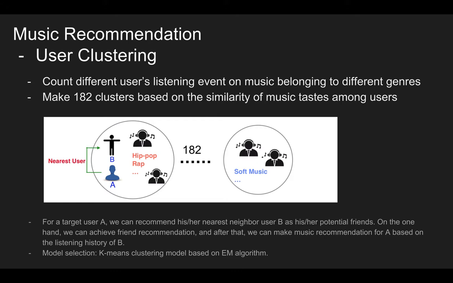After that, we just select his nearest neighbor in the cluster. This will be more efficient than parsing the whole dataset. In our system, we divide users into 182 clusters based on the similarity of users' music taste, and this is based on users' listening events on different genres of music.